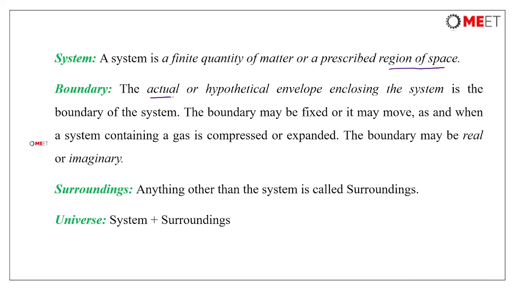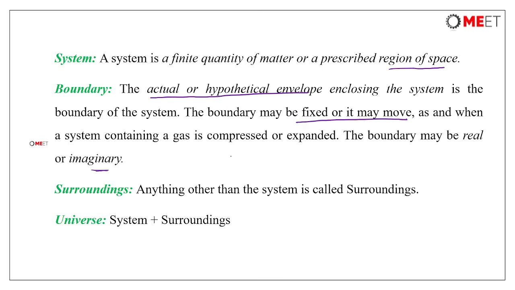Then boundary: the actual or hypothetical envelope enclosing the system is the boundary of the system. The boundary may be fixed or it can move as and when a system containing gas is compressed or expanded. The boundary may be real or imaginary.